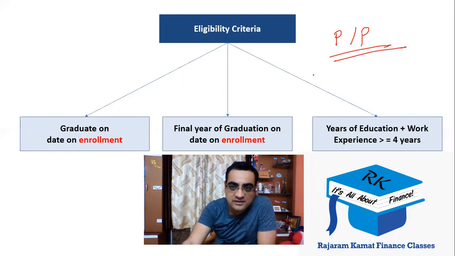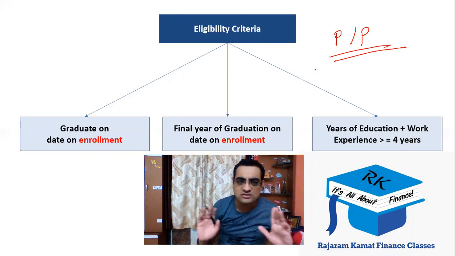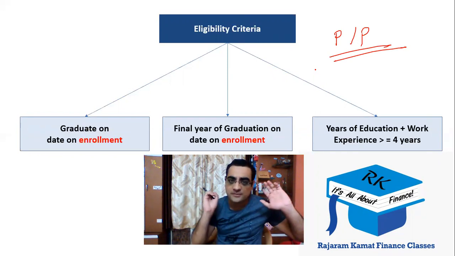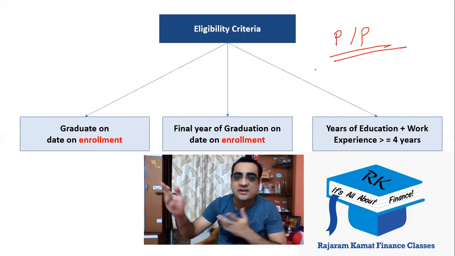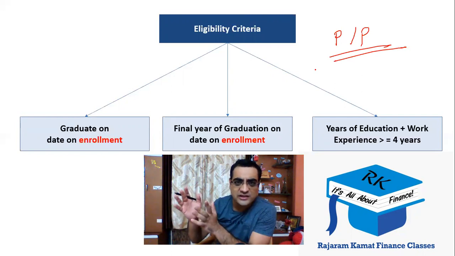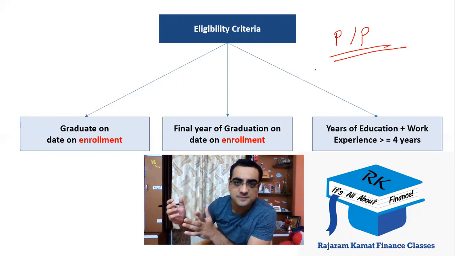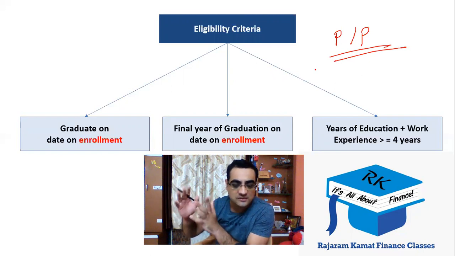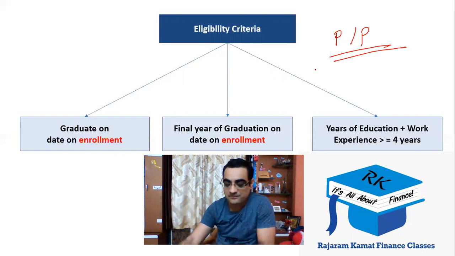All right. So this was the eligibility criteria. I hope you don't have any doubts on this. Either you should be a graduate, or you should be in the final year of graduation, or in case you couldn't complete the graduation, then whatever years of education you have, add your work experience to it. If that sums up to 4 years, you are eligible. And obviously you should have a passport.